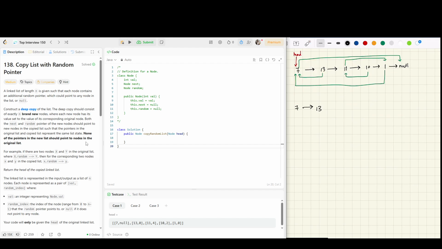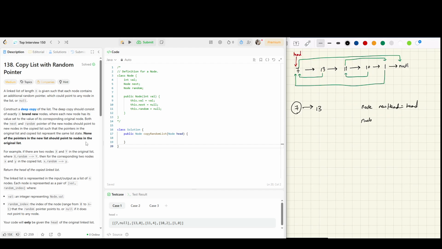So what do they mean by pointing? Say we have head equal to 7, or head value is 7. If we do node newHead equals head, we are essentially creating a 7 that's pointing to the head. We don't want to do that.